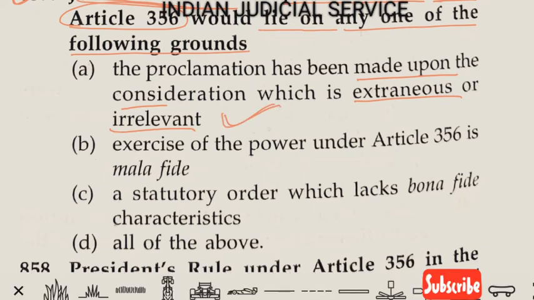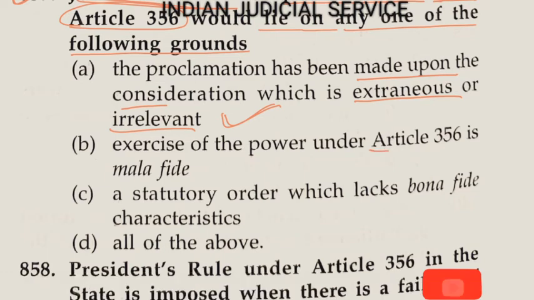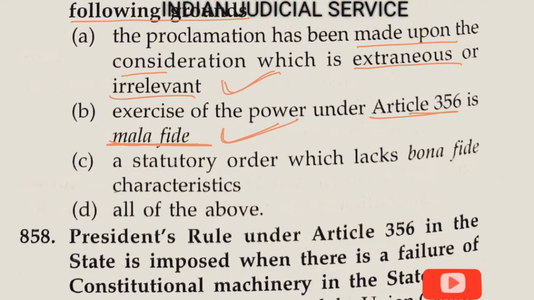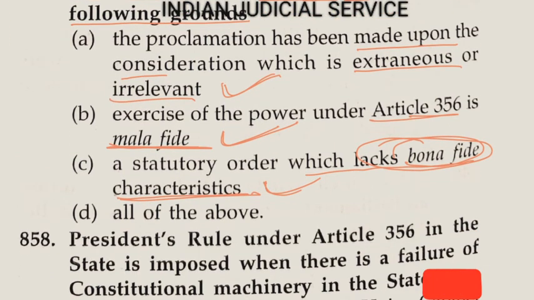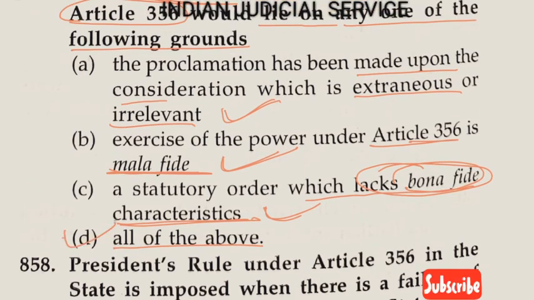Option B here, exercise of the power under Article 356 is malafide, so it is also a ground here. Now the third one, the statutory order which lacks bona fide characteristics. So lack of bona fide character is a proper ground of judicial review of proclamation under Article 356. So option D here, all of the above. So clearly the answer is all of the above, option D.